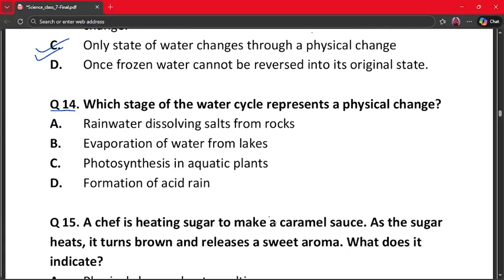Which stage of the water cycle represents a physical change? A. Rainwater dissolving salt from rocks. B. Evaporation of water from lakes. C. Photosynthesis in aquatic plants. D. Formation of acid rain.